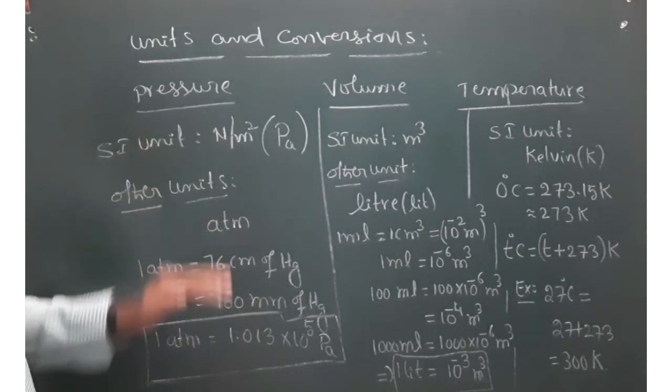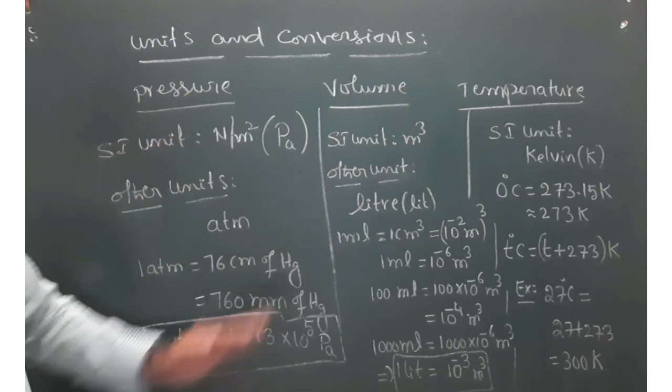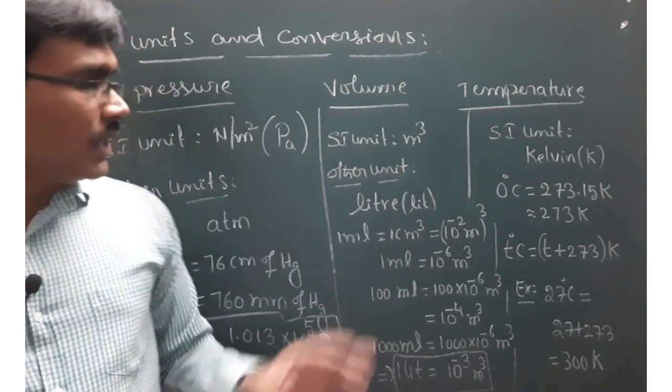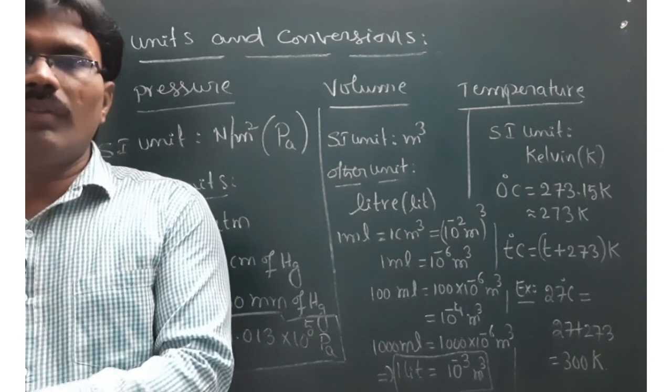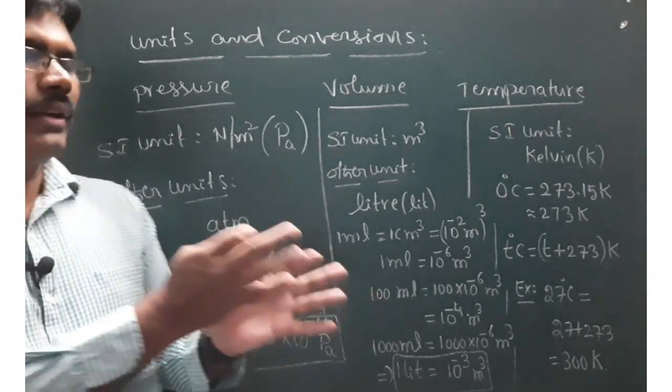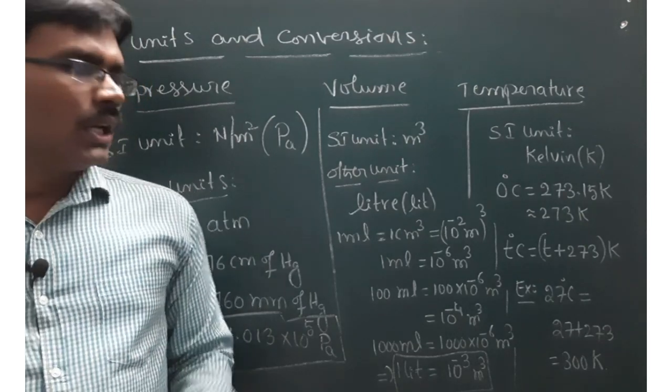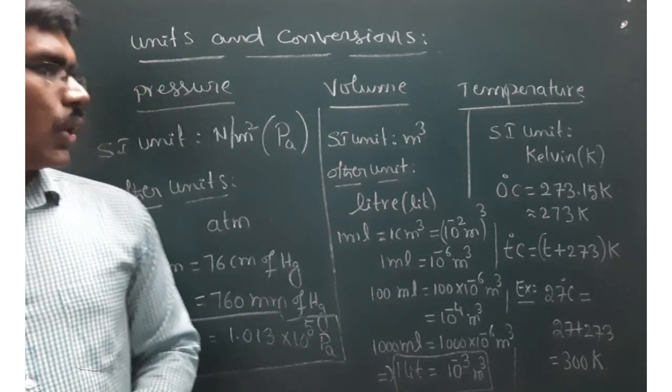So this is about the conversion factors of pressure. Now coming to volume. Volume is generally expressed in meter cube, right? But sometimes it might be given in liters also. So some 1 liter of gas is taken in a container like that. So then how to convert those units?